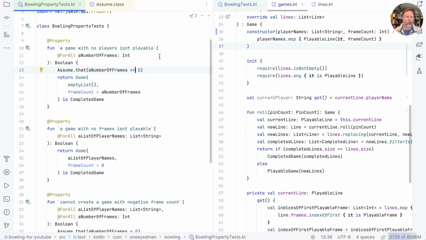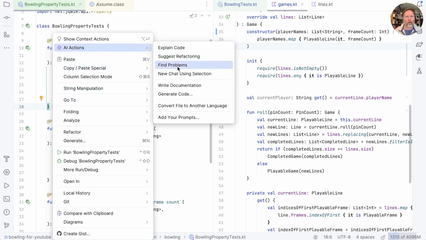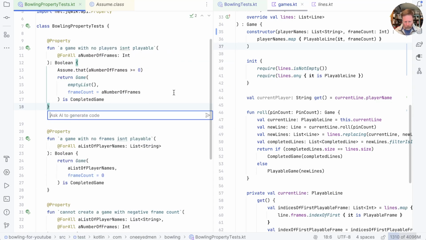Now, a problem with what we have now is that this assume will be throwing away half of the number of frames that's passed into us. I suppose given this greater than or equal to 0, technically almost half. So instead of assume, we can use a provider. Let's see whether ChatGPT can generate one for us. So we say generate code, and I want a jqwik provider for integers greater than or equal to 0.